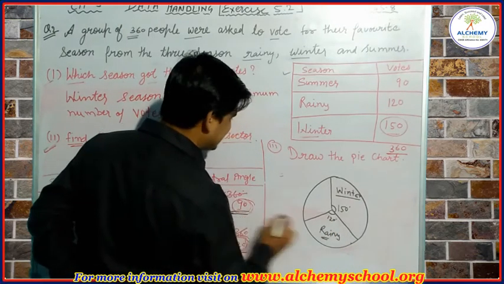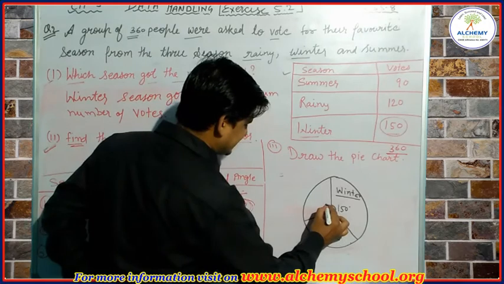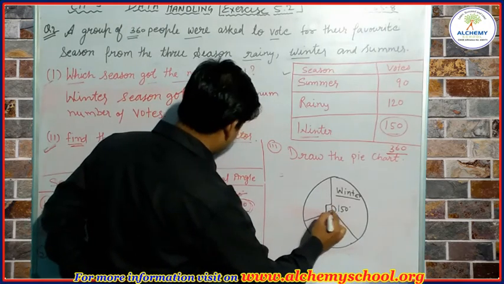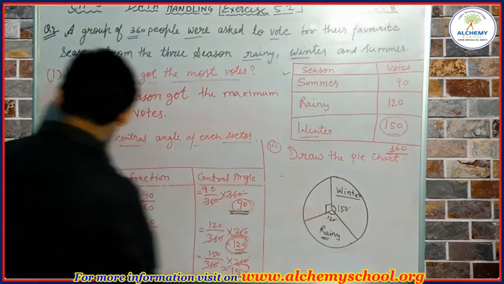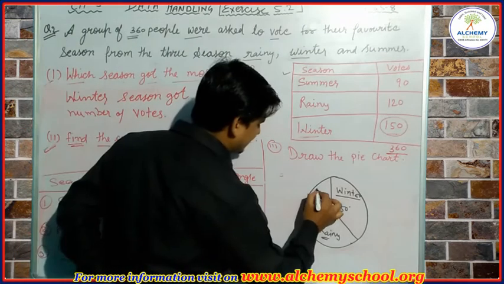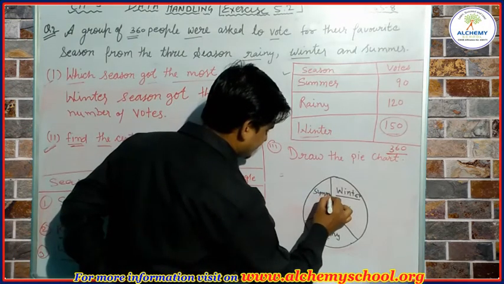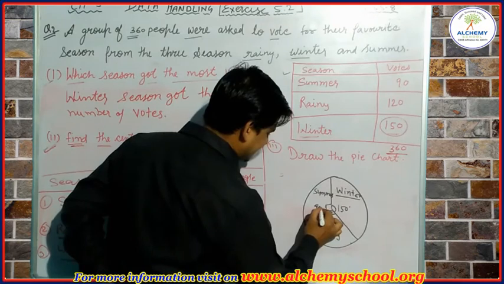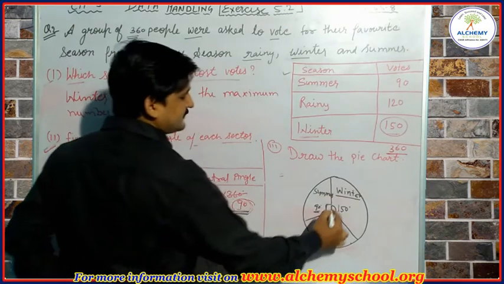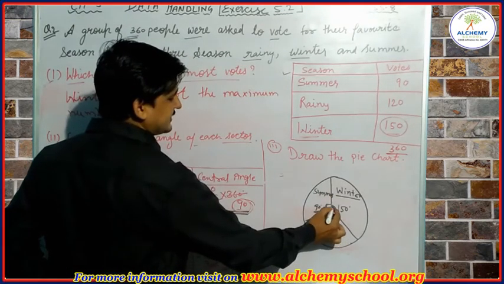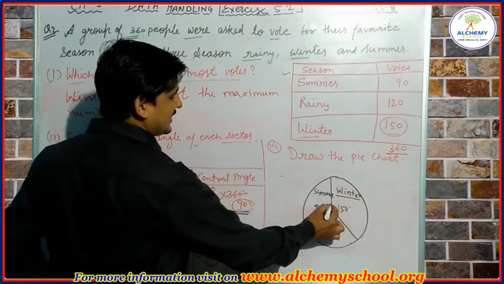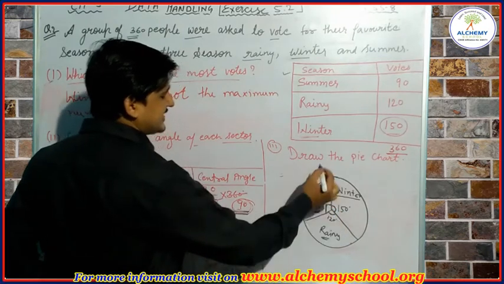And the remaining is 90 degrees. This is 90 degrees, and it will represent the number of votes for summer. So you can write here summer, and this is 90 degrees. It is necessary to measure these angles while you are making this pie chart.